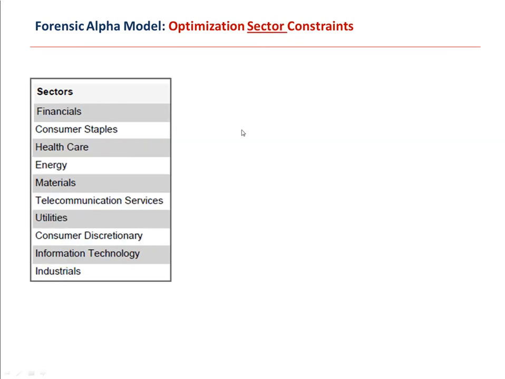Included in this optimization, of course, was sector constraints, in addition to the style constraints. Let's take a look at what our optimization results were with sector as well. Again, this is all the same optimization. This time we're looking at the results for sector.